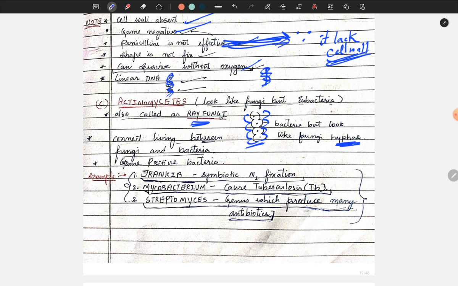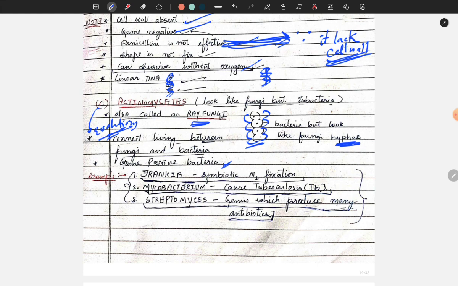It is a bacterium, but looks like fungal hyphae. See, it looks like fungal hyphae. Now you can see the connecting link between fungi and bacteria. Actinomycetes show an evolutionary relationship, and it is a gram positive bacterium. Cyanobacteria were gram negative. Actinomycetes are gram positive, remember.